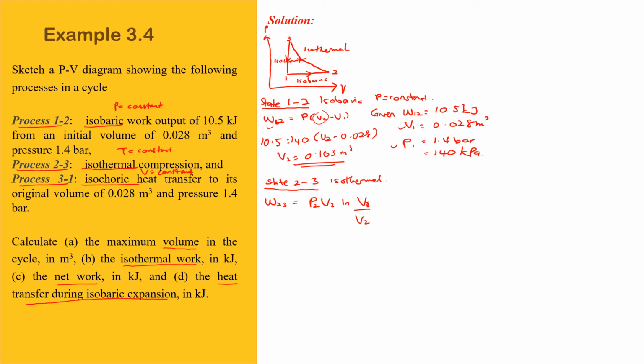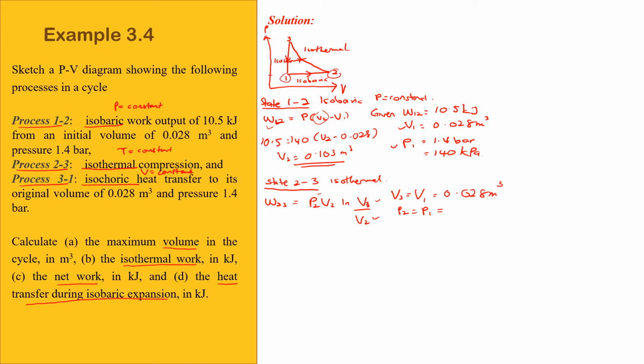V3 kita boleh dapat daripada mana? Dapat daripada state 3 to 1. Sebab 3 to 1 dia kata isochoric. Jadi isochoric maksudnya constant volume. Jadi V3 adalah is equal to V1 which is 0.028 meter cube. Okay, so awak dah ada nilai V3, ada nilai V2, ada nilai P2. P2 is equal to apa? P2 is equal to P1 sebab state 1 ke state 2 dia adalah constant pressure.